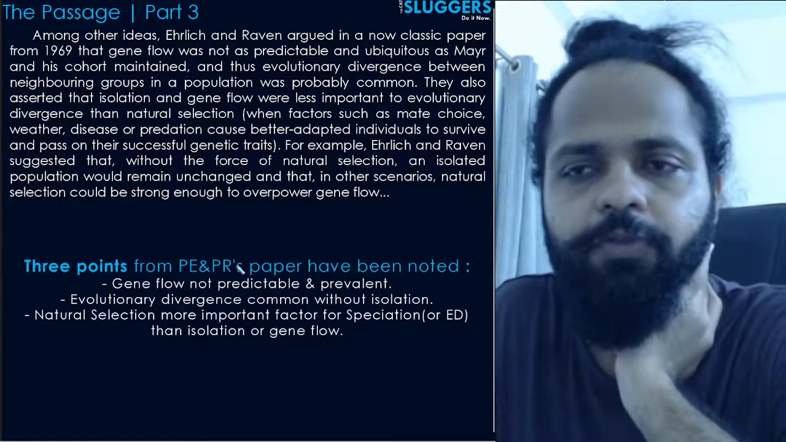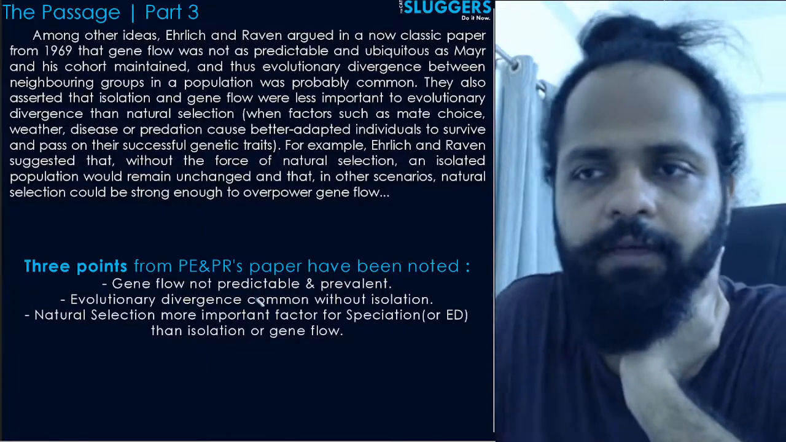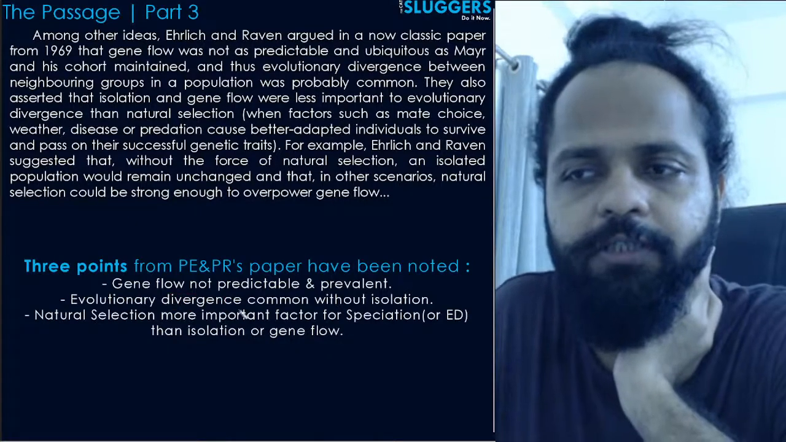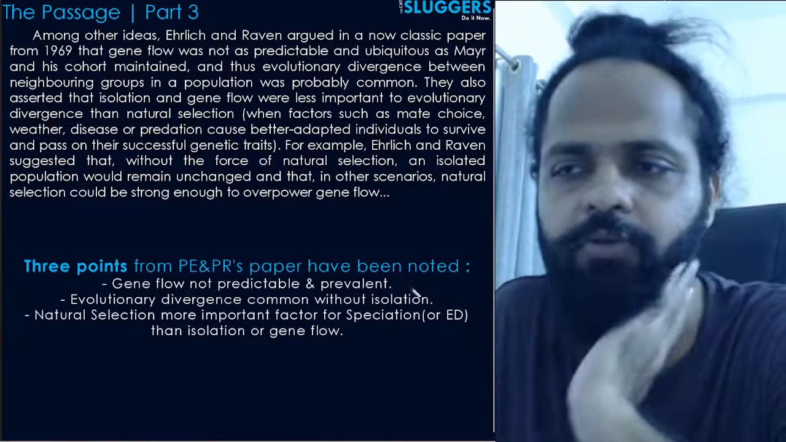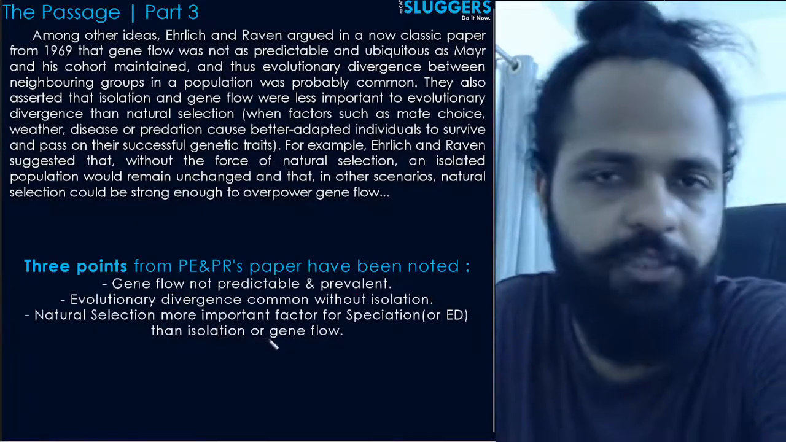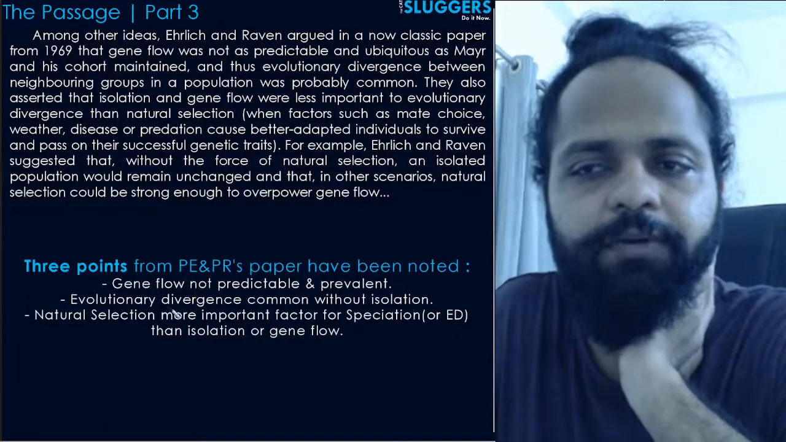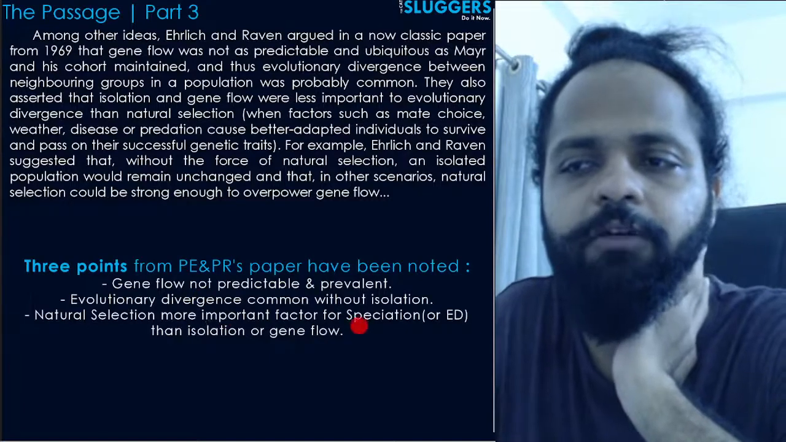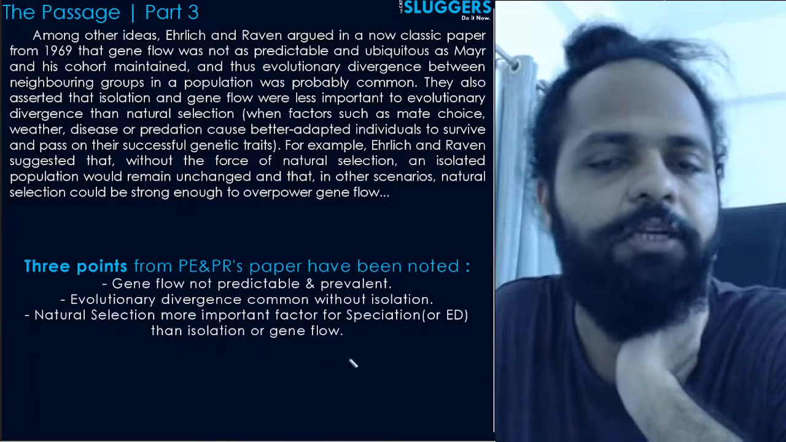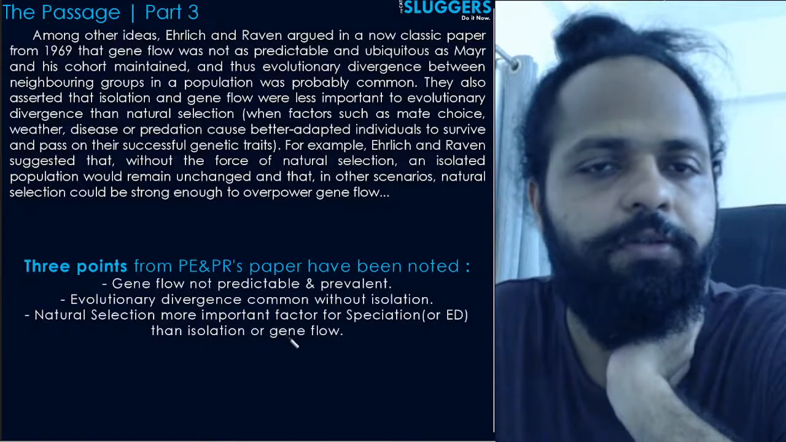पहला चीज तो ये. दूसरा, as Mayr had claimed. Second, that evolutionary divergence is common without isolation. कि isolation के बिना भी आपका evolutionary divergence हो जाता है. That's the second point. And the third point, that for evolutionary divergence, natural selection was a more important factor than isolation or than physical isolation or gene flow.